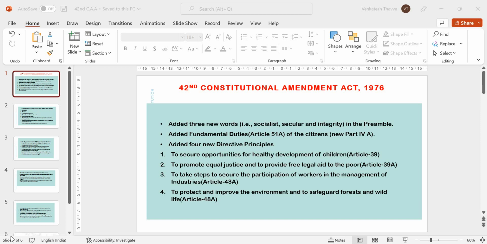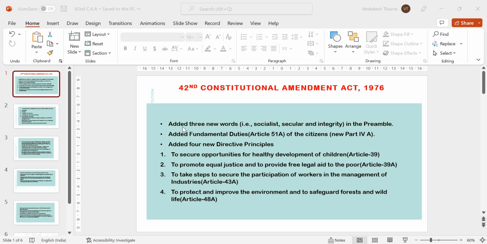The 42nd Constitutional Amendment Act is the most controversial amendment in history. It was enacted during the period of the Indira Gandhi government. The next government, the Janata government headed by Morarji Desai, sought to undo many changes introduced in the constitution by the 42nd Constitutional Amendment Act 1976 through the 43rd Amendment Act 1977 and the 44th Amendment Act 1978.